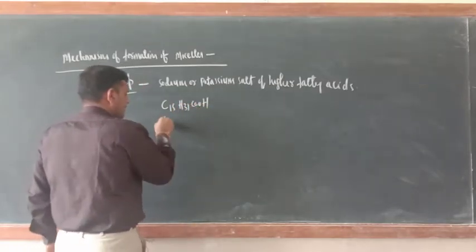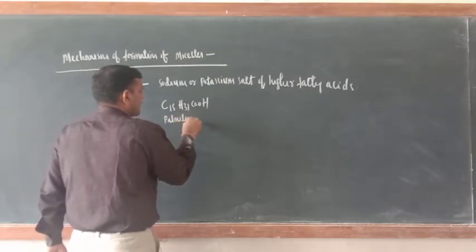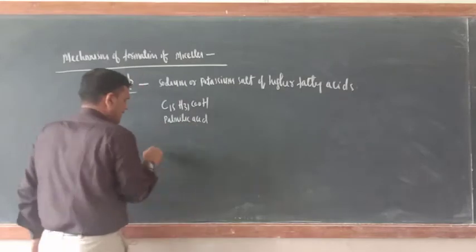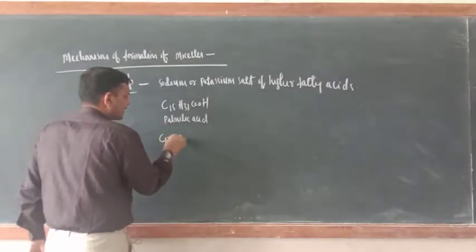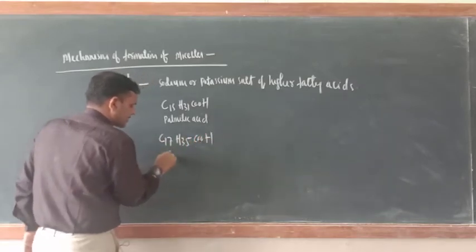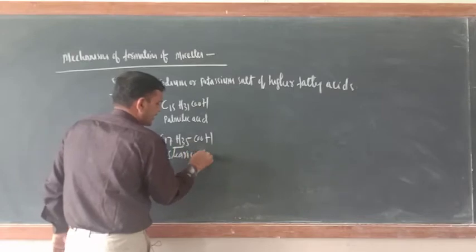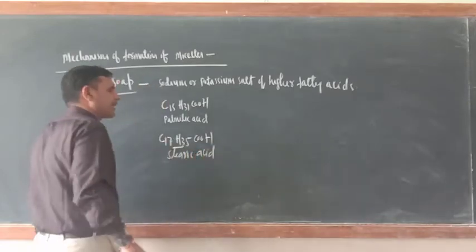What is the name of this one? Palmitic acid. Similarly, C17H35COOH. What is this one? Stearic acid. They are higher fatty acids.